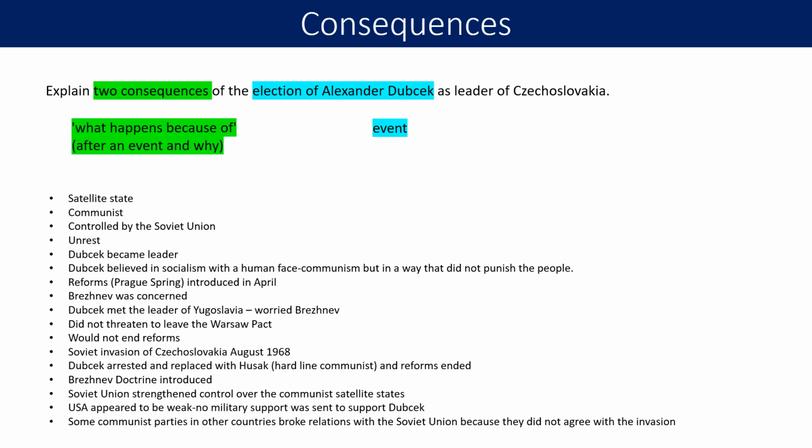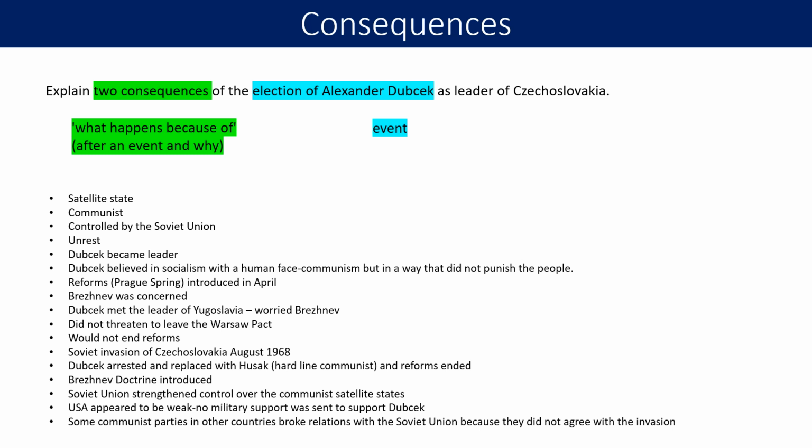He introduced some changes, some reforms, the Prague Spring reforms, which were introduced in April of 1968. We know that Brezhnev, the leader of the Soviet Union, was a bit concerned about these reforms because there was more freedom. We know that Dubček met the leader of Yugoslavia and that worried Brezhnev. We know that Dubček did not threaten to leave the Warsaw Pact, but we also know that he wouldn't end reforms. So the Soviets then invaded Czechoslovakia in August of 1968.